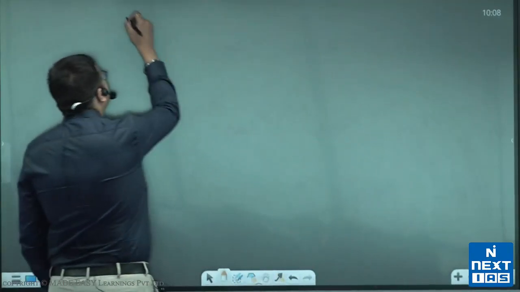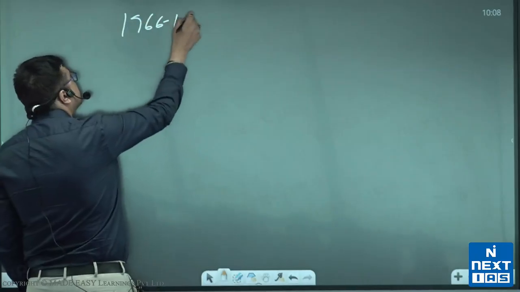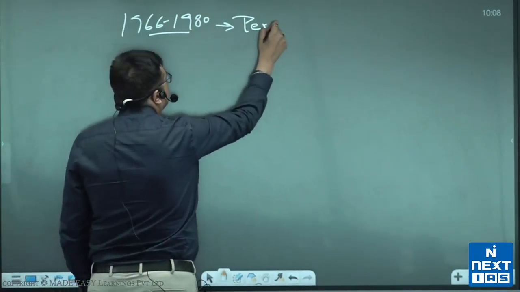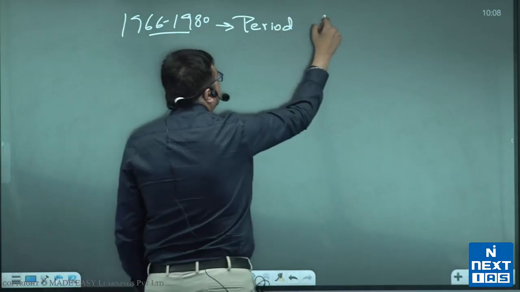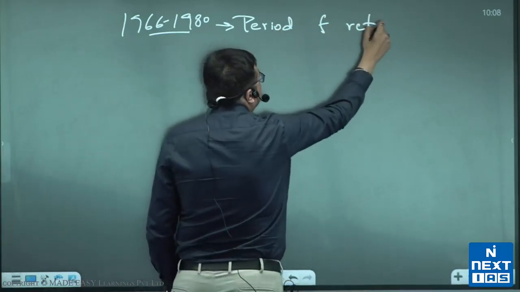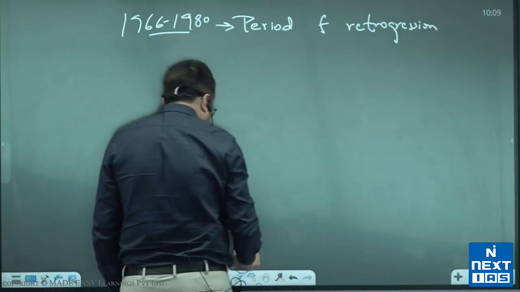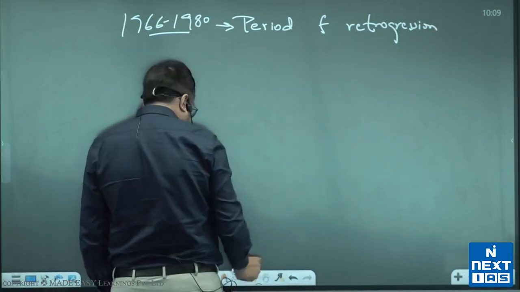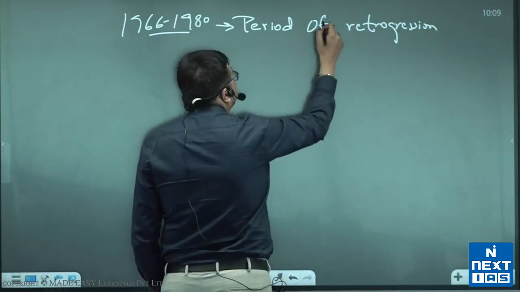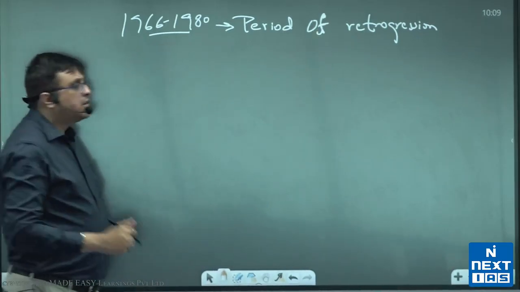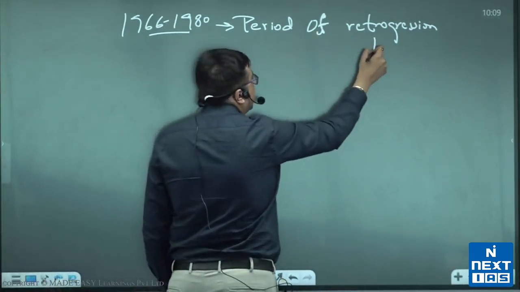If you look at 1966 to 1980, it is called period of retrogression. Retrogression means decline.